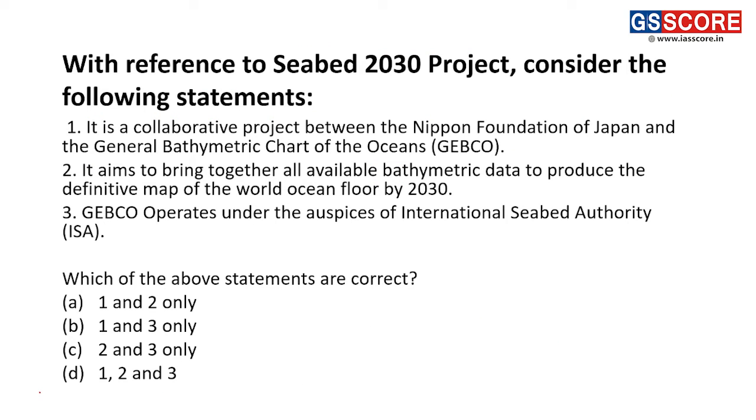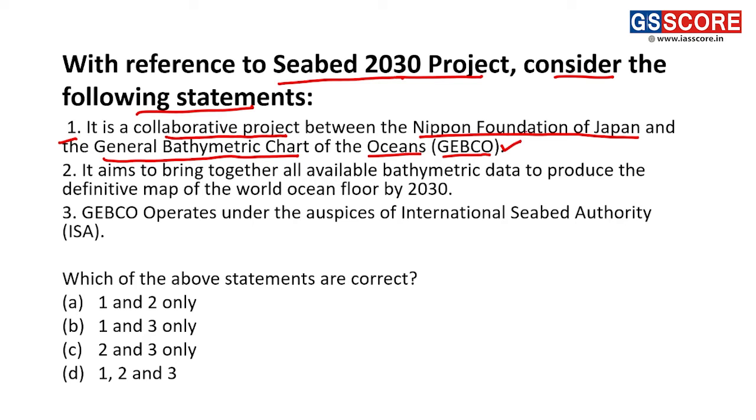Now, the next question is with reference to the Seabed 2030 project. Consider the following statements. Statement 1: it is a collaborative project between the Nippon Foundation of Japan and the General Bathymetric Chart of the Oceans, that is GEBCO. This we will say is a correct statement. Statement 2: it aims to bring together all available bathymetric data to produce the definitive map of the world ocean floor by 2030. This is also a correct statement.